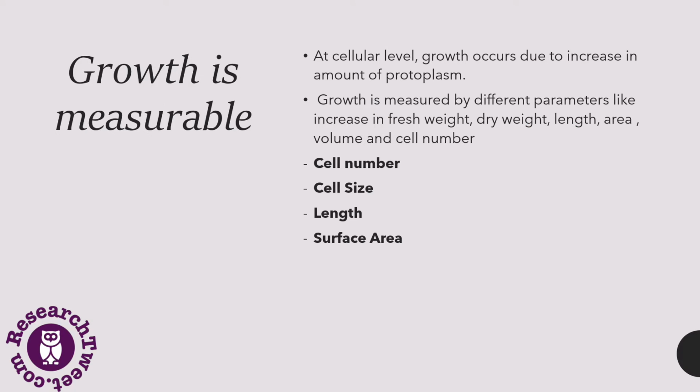Growth is measurable. At the cellular level, growth occurs due to the increase in the amount of protoplasm. Growth is measured by different parameters. For example, if we take the fresh weight of the plant, then we can say that growth is measurable. The dry weight is basically the biomass of the plant, the length of the plant, the area, volume, and cell number. These are some of the parameters which are explained below.